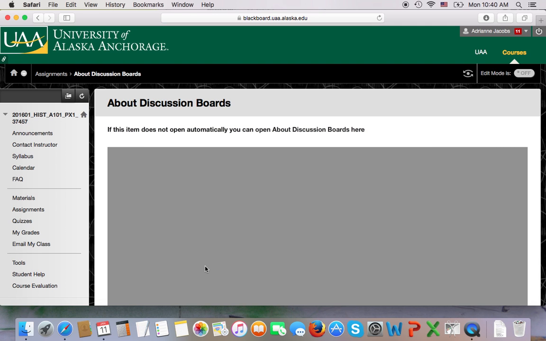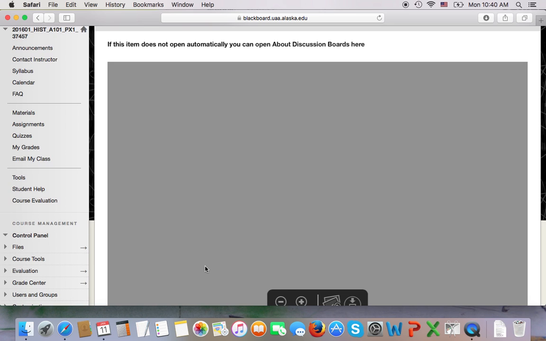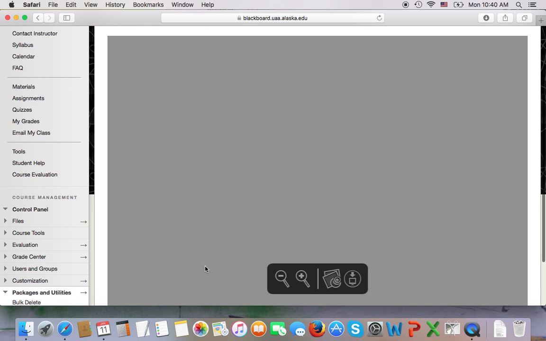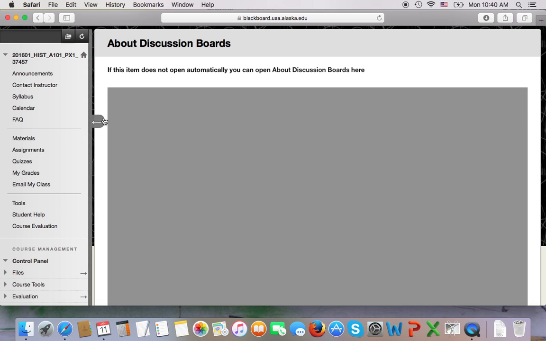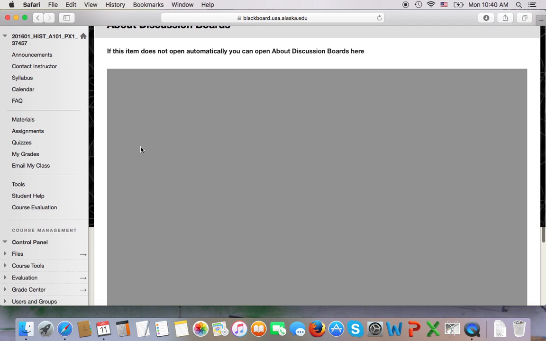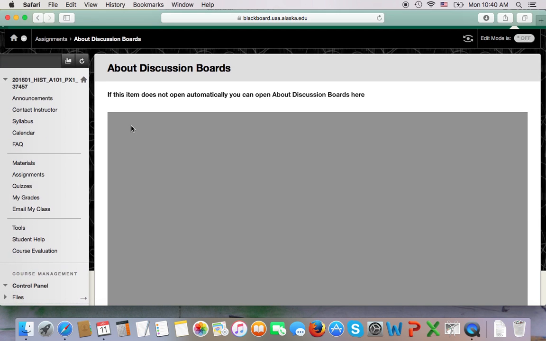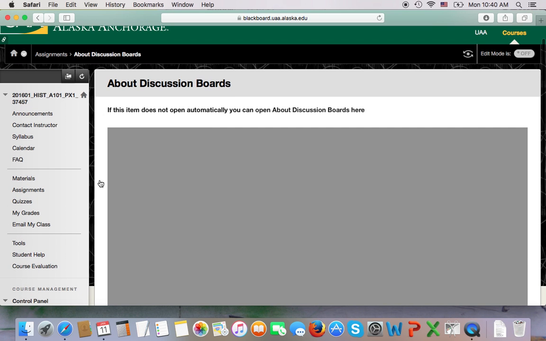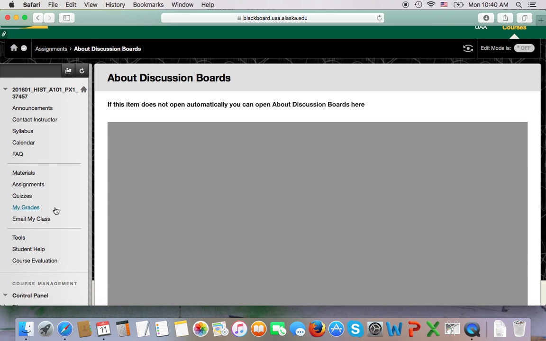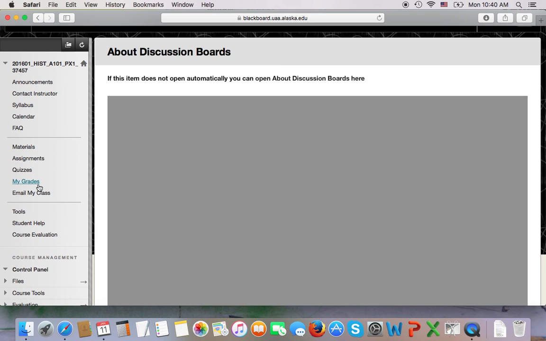You can see it's a PDF. That is loading very slowly on my computer because my computer is itself a historical artifact. It will load on your computer, I promise. At any rate, you should open that, read it. Hopefully you'll see something other than a gray block. Hopefully your computer is newer than mine, or you're using one on campus.